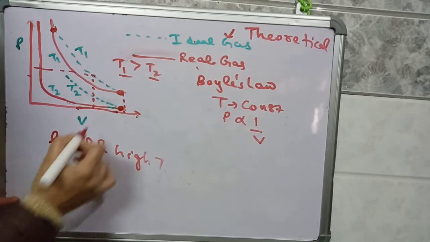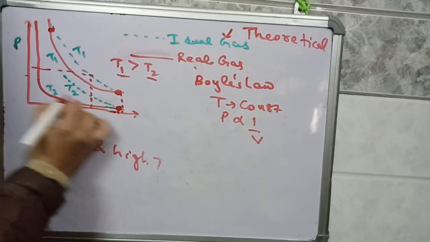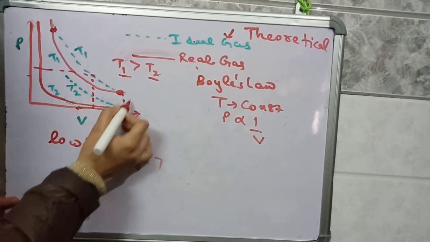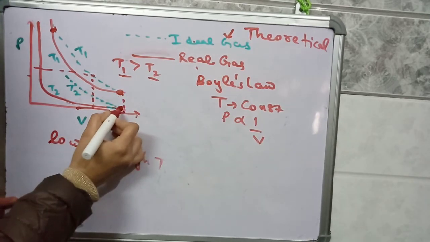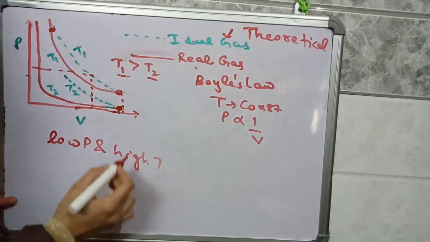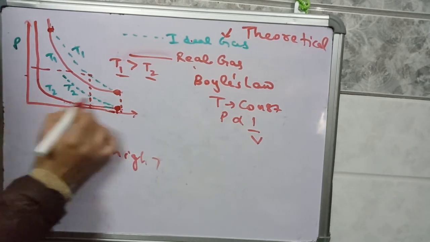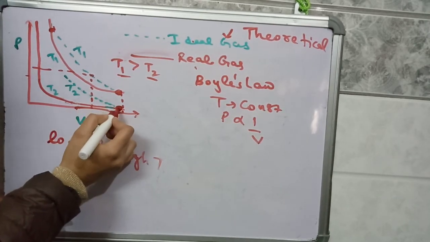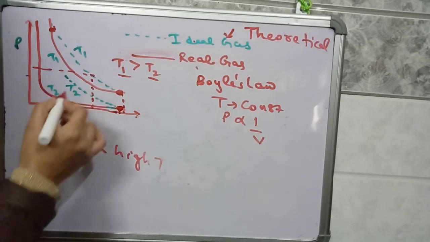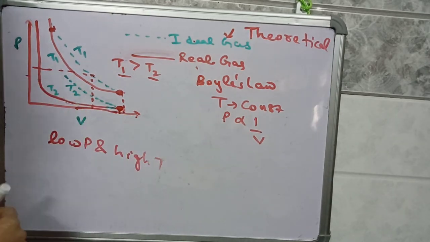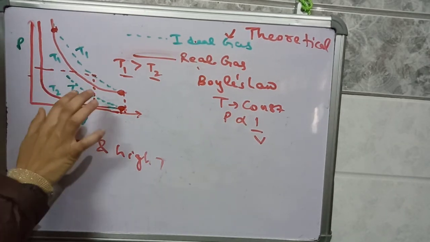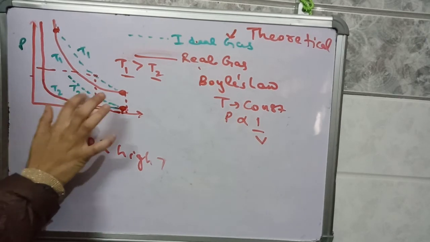It means at this condition of pressure and volume, here pressure is low, the gas at temperature T2 is behaving like an ideal gas.